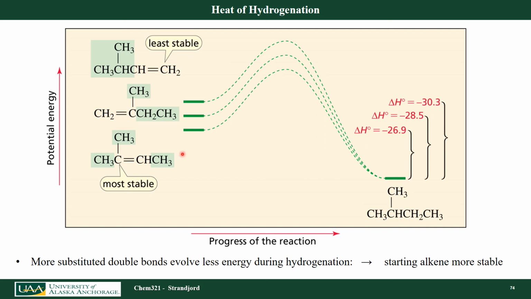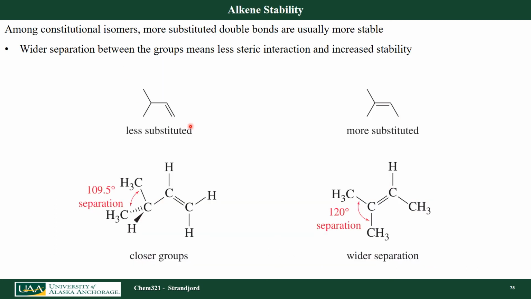So what that's telling us, if I look at the relative stabilities of these starting reactants, my most substituted alkene is more stable than my least substituted alkene. Okay. So let's look at why that could be. One model that is used is that for my least substituted alkene, I literally have out here sp3 hydrogens, and they're close together.